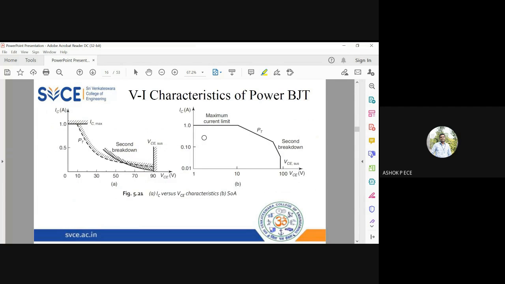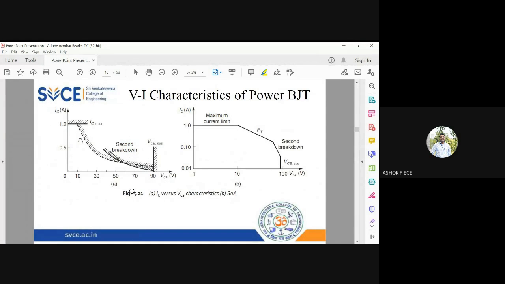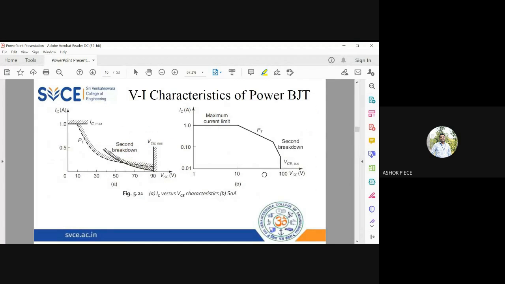So other things are available in the datasheet. We are going to see a graph where you will see the VC versus IC characteristic. So see this graph, VC versus IC characteristics. It is called SOA. SOA is safe operating area. So in this graph, we are going to clearly say what is the safe operating area of your device.